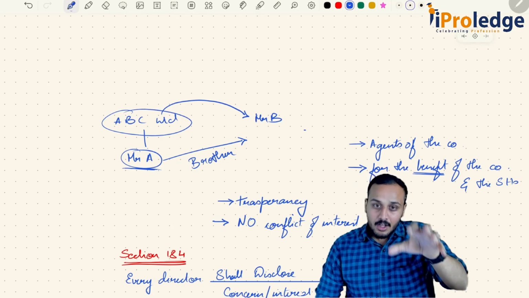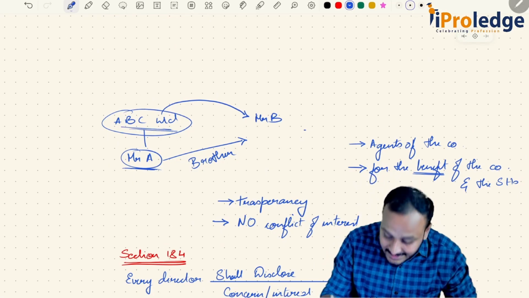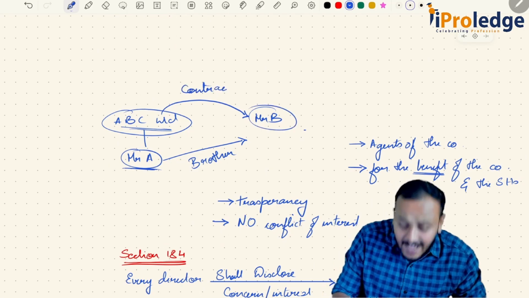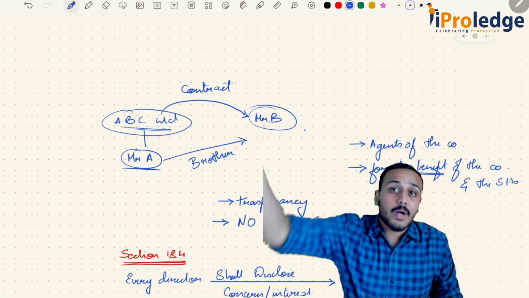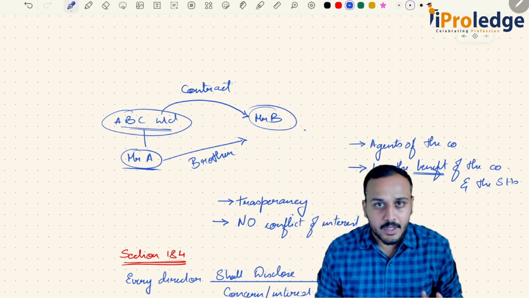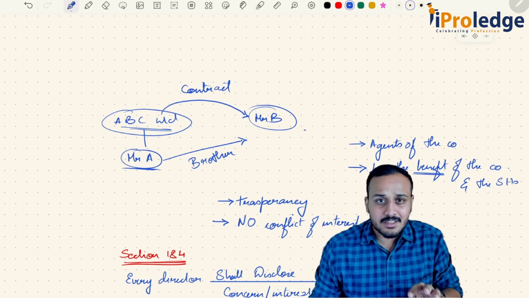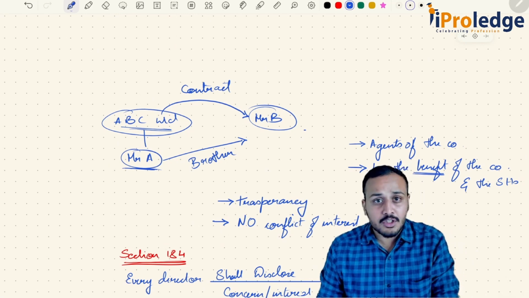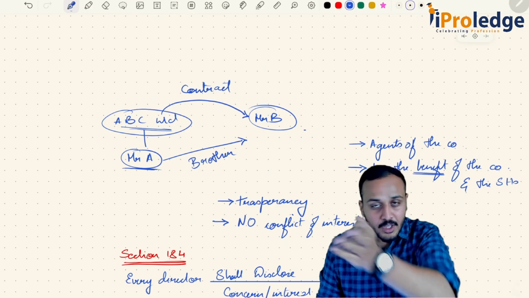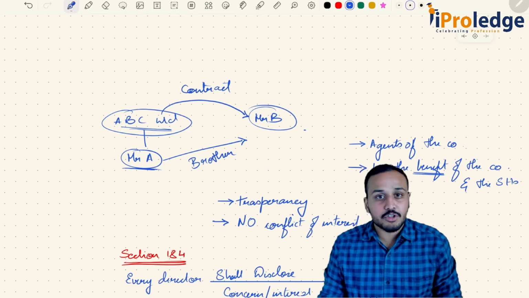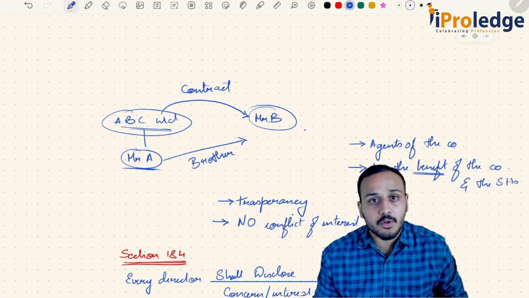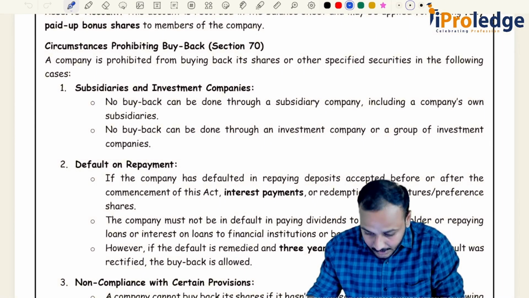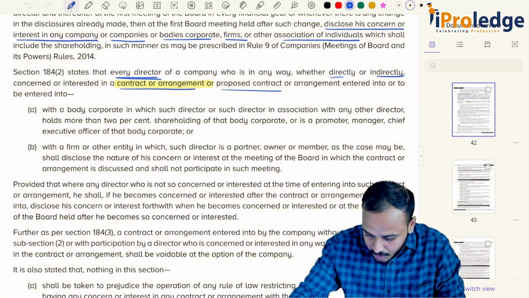Similarly, if ABC Limited now is considering to enter into contract with Mr. B, where will it consider that? In a board meeting. Now, do you think it makes sense to allow Mr. A to go and vote in that board meeting? Of course not, because we know that he would vote for the resolution. He would want ABC to enter into contract with Mr. B, of course. So that's the reason 184.2 states that